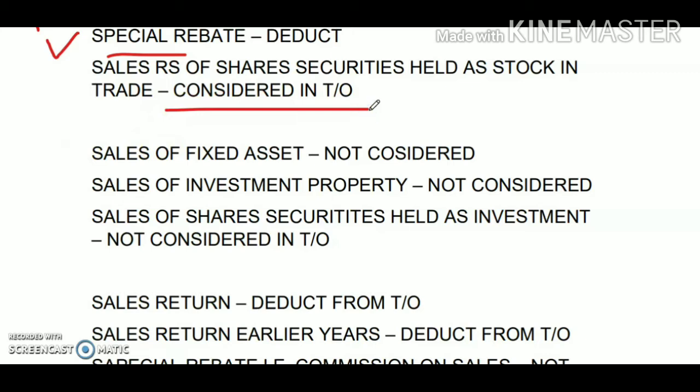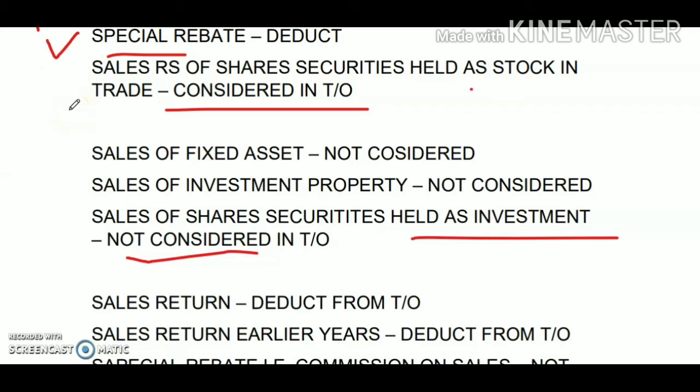However, if such person has held shares or securities not as stock in trade but as an investment, then it will not be considered as a part of the turnover, because whatever sale is made for such shares or securities will be part of your capital gain income. It will not be part of your profit or gain from business or profession.